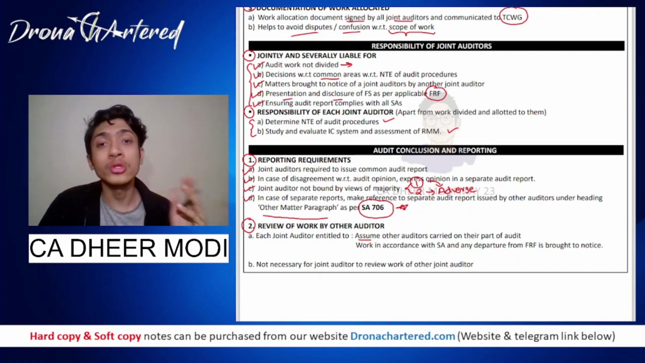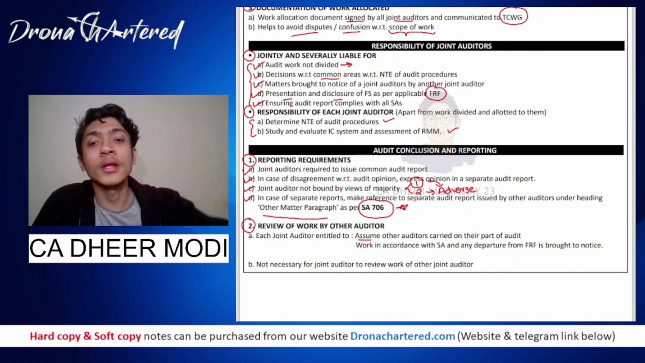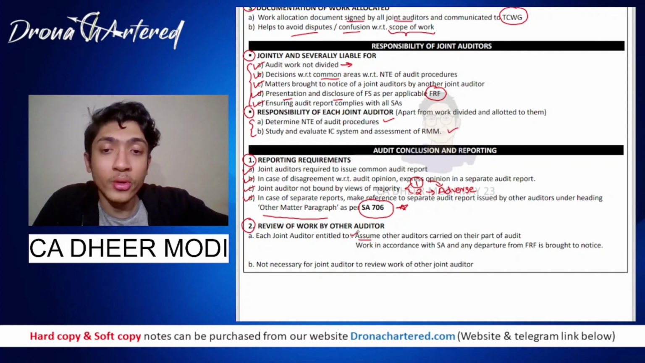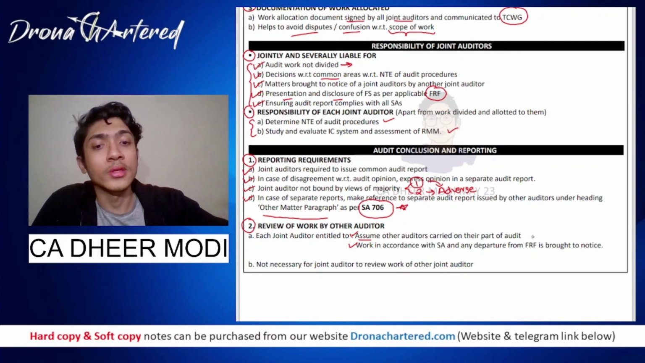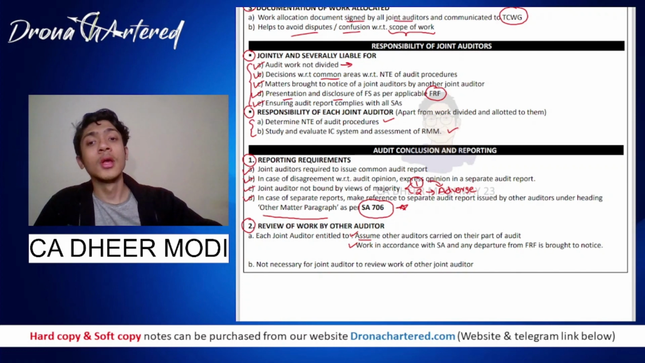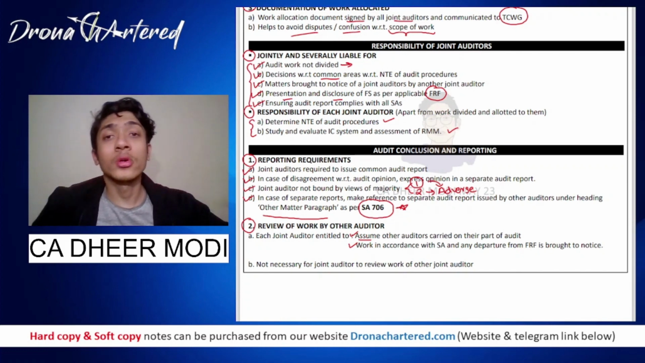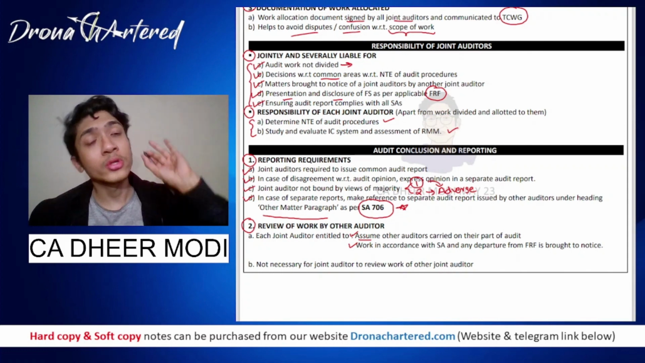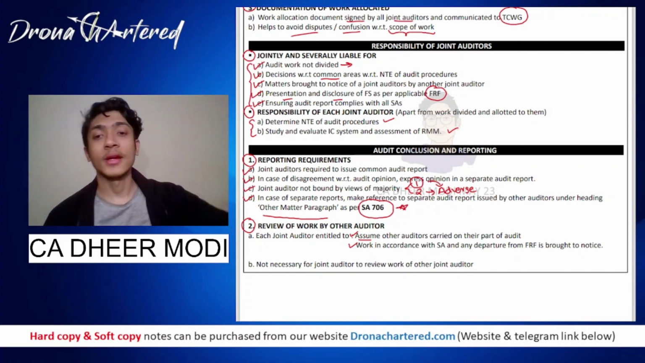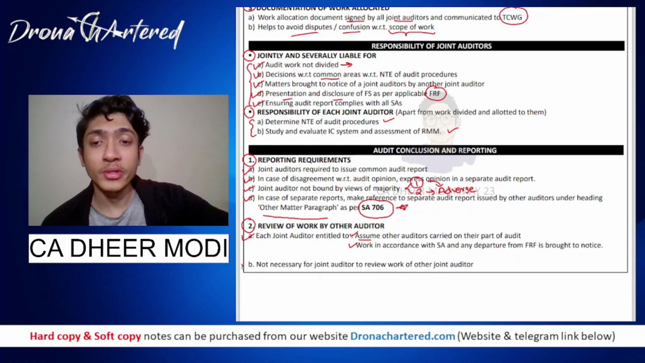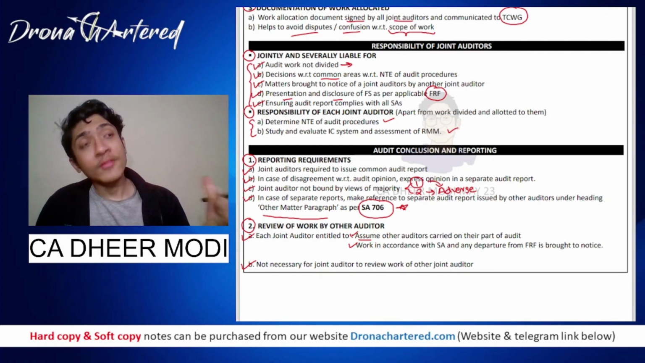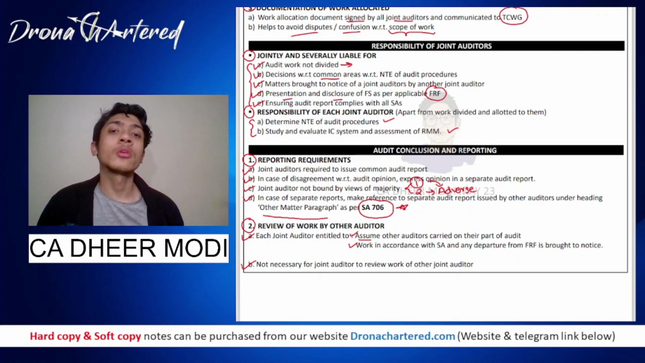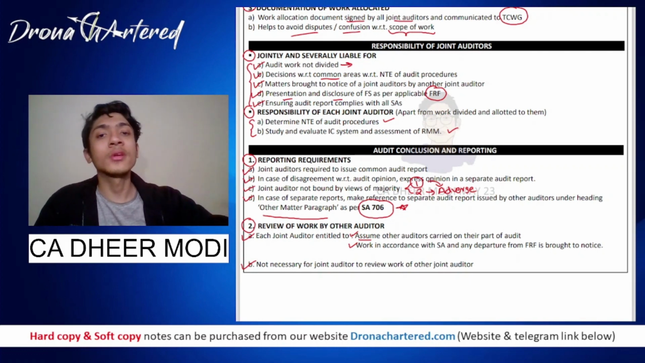Though we are called joint auditors, I will not be responsible for the work allocated to you. And your second point is work in accordance with SA and any departure from FRF is brought to notice, that is, any departure from financial reporting framework. So each joint auditor has to work in accordance with the SAs and will assume that the other joint auditor has also worked as per the standards. So this is your first point, and your second point is that it is not necessary for a joint auditor to review the work of another joint auditor unless I have received information from somewhere that the work has not been done properly. I need not review the work of another auditor.